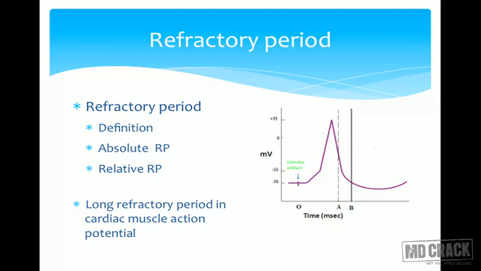A point to recall here is that the duration of the action potential in the cardiac muscle fiber is long, it can last for 100 to 400 milliseconds. Not only that, but they have an additional phase which is called the plateau. Because of these two reasons, the cardiac muscle fiber will have a longer refractory period. And what is the importance of this longer refractory period?